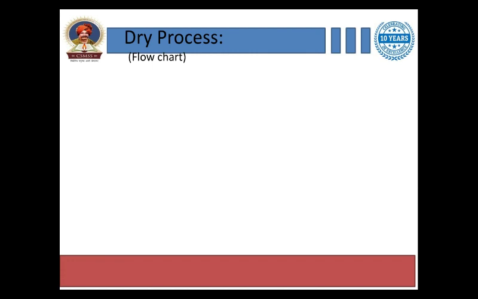So first of all we will study the flow chart for the dry process. Carefully draw the flow chart in your notebooks and recall it after the lecture, right? So the first one is limestone, right? We will collect the limestone, then it is put in the crusher for crushing.